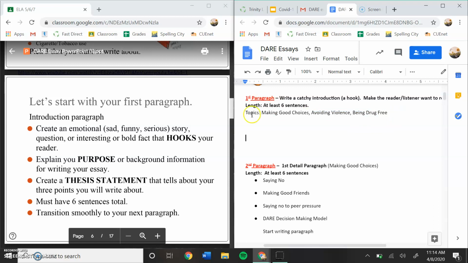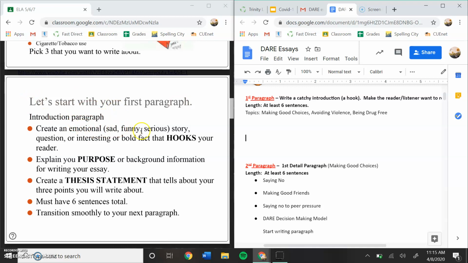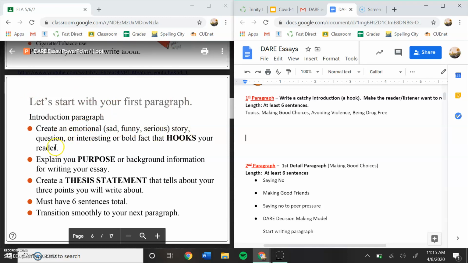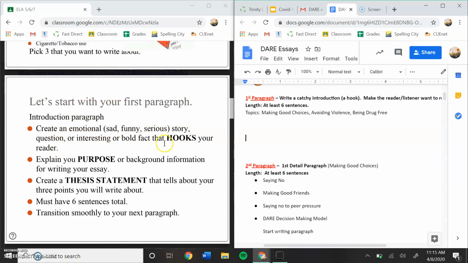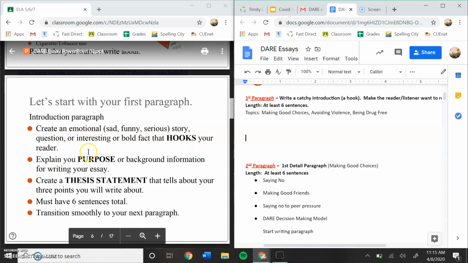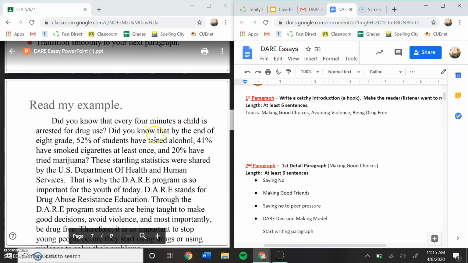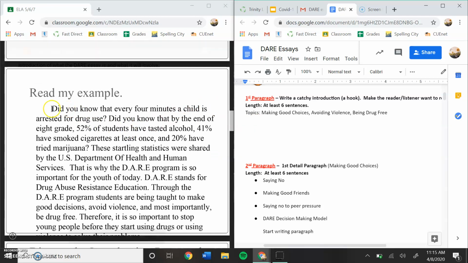So it says, let's start with your first paragraph. So you're going to create an emotional, so a sad, funny, or serious story, question, or interesting or bold facts that hooks your reader. So we want to either form a question that's going to hook our reader. We want to state some facts that are going to hook our reader. Anything that's going to get our reader's attention, that's what we want to put. So if you look at her example, this is what she put.